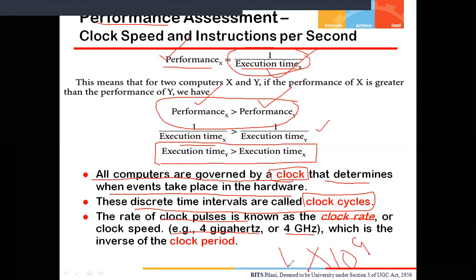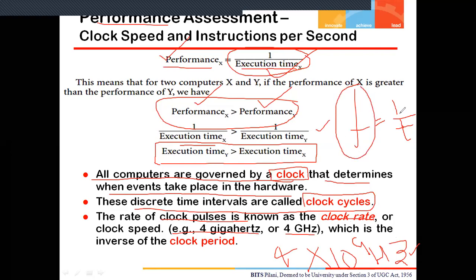So giga stands for 10 to the power 9. So 4 into 10 to the power 9 hertz, that becomes the frequency or clock speed. Now, as we know the simple relation between frequency and time, f is inversely proportional to 1 by t, that is the time and frequency relation. So if I know the clock rate or the clock speed, then I simply calculate 1 by clock speed, which is called the clock period. This is nothing but the inverse of the clock rate.